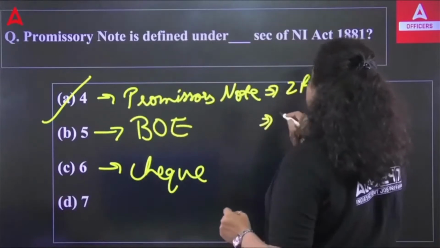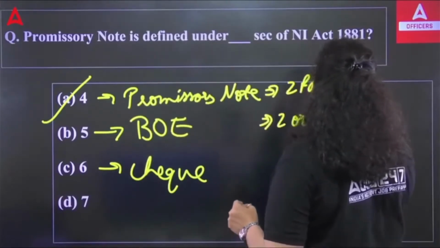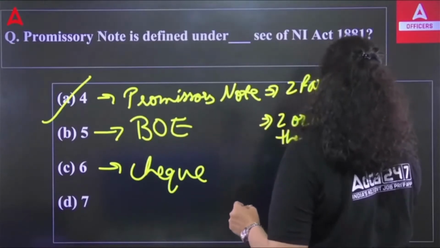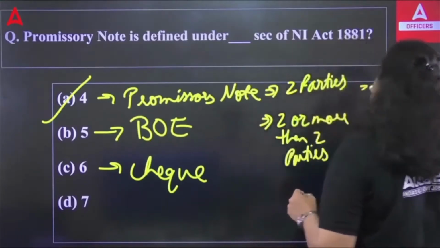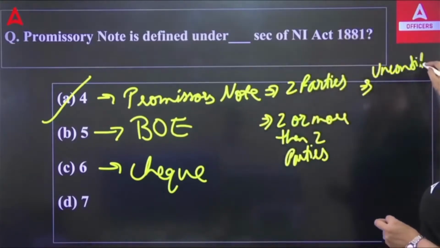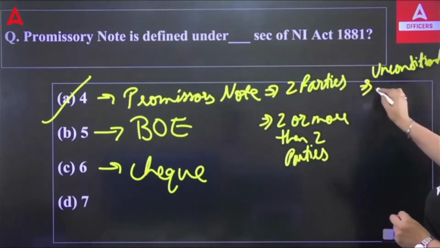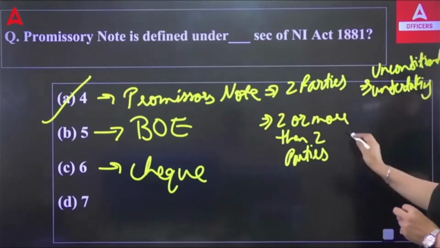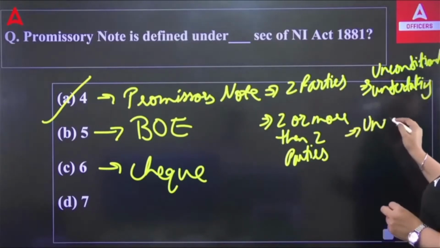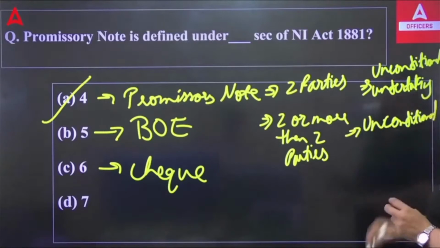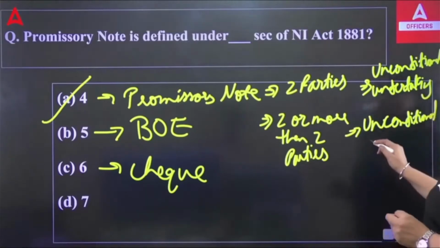In bill of exchange, two or more than two parties will be involved. The next difference is that in the promissory note, there is an unconditional undertaking, and in case of bill of exchange, it will be an unconditional order.